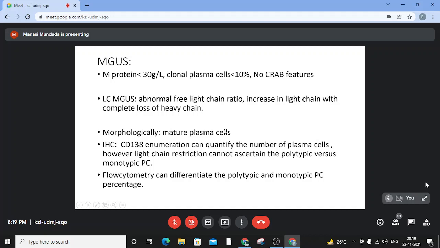They just look like mature plasma cells. IHC can enumerate the CD138 percentage, but light chain restriction cannot ascertain polytypic versus monotypic plasma cells, and hence flow cytometry can come in handy to separate the normal plasma cells which might be existing in the bone marrow from the clonal plasma cells, due to the presence of various aberrant markers.